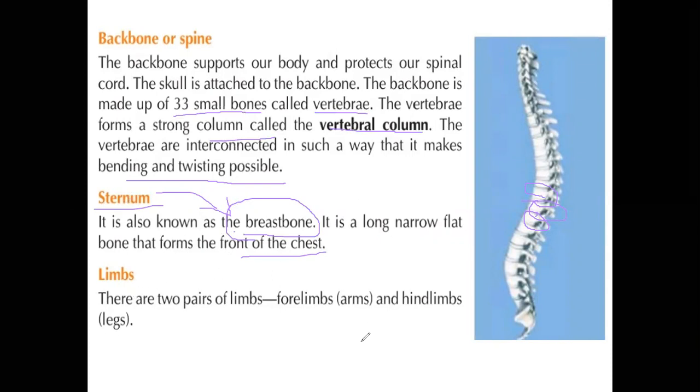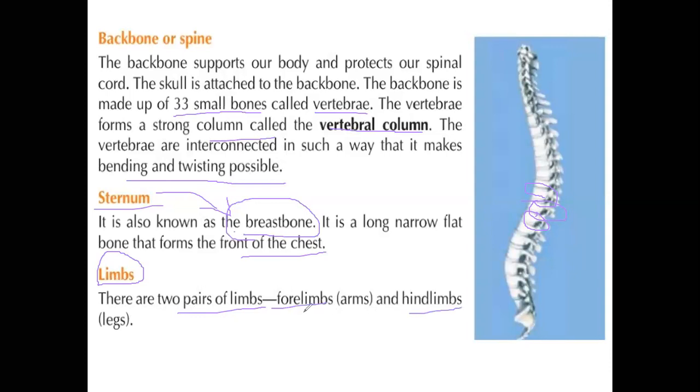And next one, limbs. Limbs means our organs like hands, legs, etc. These we call limbs. There are two pairs of limbs. Most vertebrate organisms contain two pairs. Mammals especially contain two pairs. Human beings also contain two pairs of limbs: front limbs and hind limbs.